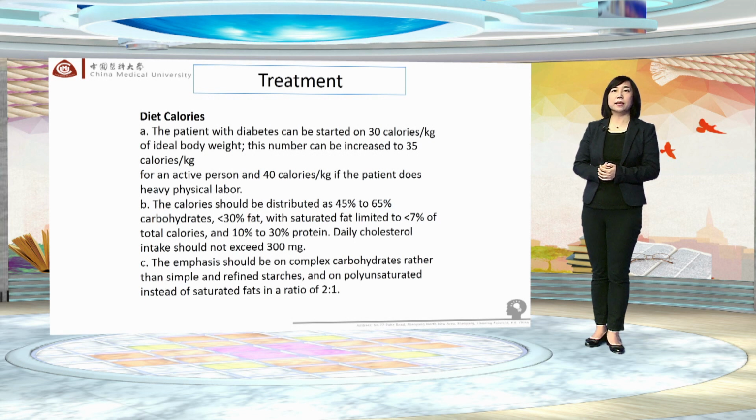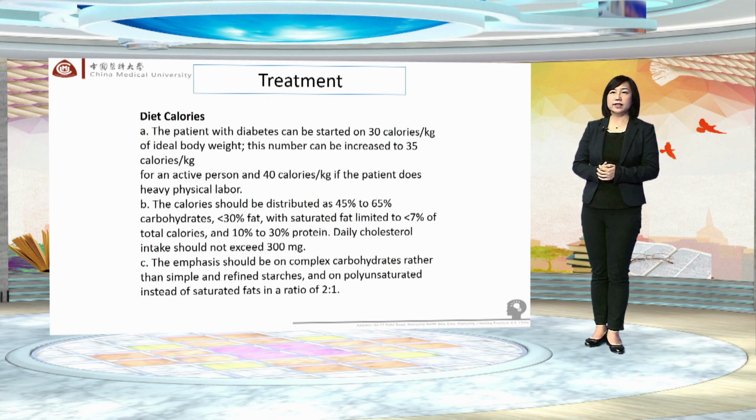The patient with diabetes can be started on 30 calories per kilogram of ideal body weight. This number can be increased to 35 calories per kilogram for an active person and 40 calories per kilogram if the patient does heavy physical labor. The calories should be distributed as 45% to 65% carbohydrates, less than 30% fat, with saturated fat limited to less than 7% of total calories, and 10 to 30% protein.